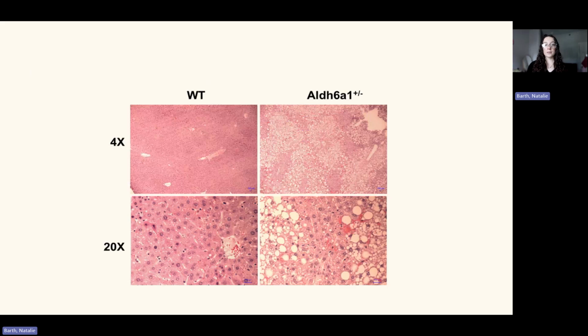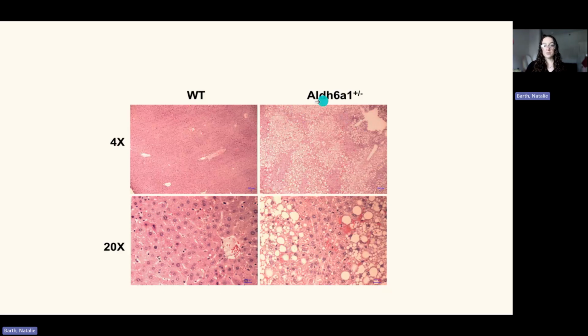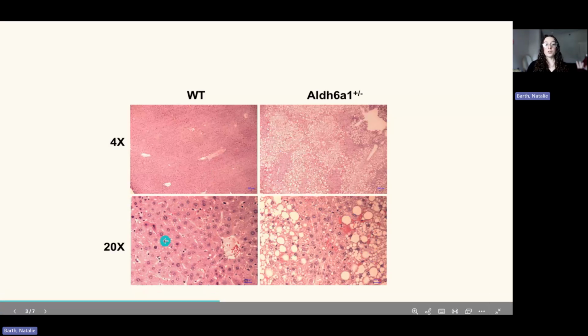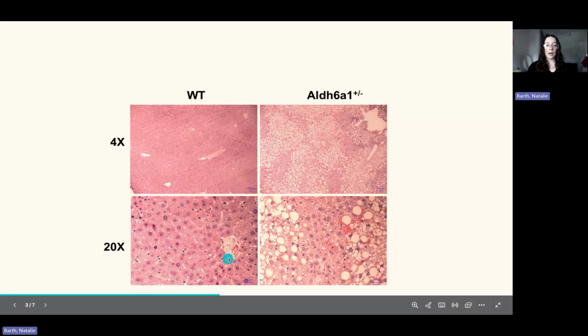And then after looking at that, we took a look at their liver. They had a significant fat accumulation in the body, and we wanted to see if that was true to the liver as well. And as you can see here, all of these white droplets are fat accumulation on the liver. And those mice that had lower expressivity of the gene had a very big accumulation of fat. You can see very many white droplets all over their liver. Meanwhile, the mice that had the normal expressivity did not have those same white droplets. So they had not as much fat accumulation in their liver.